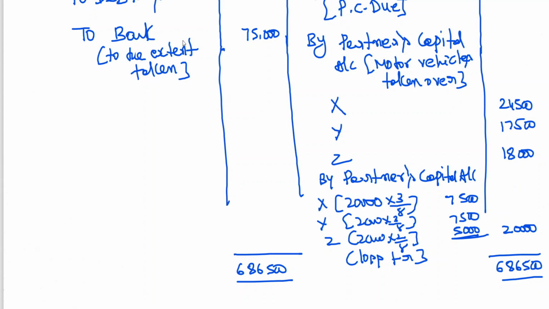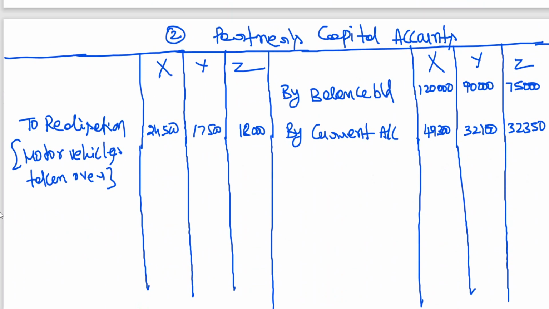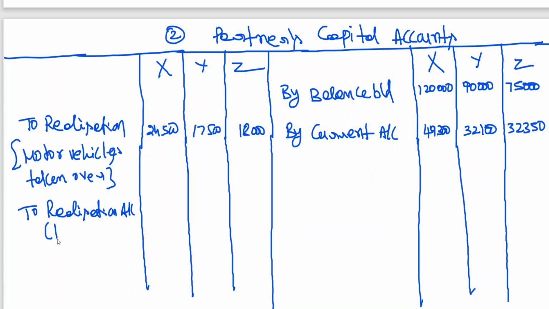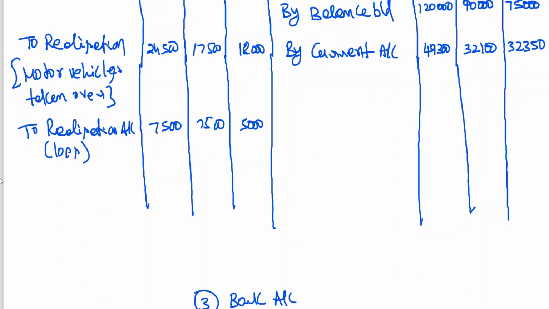Okay, so this loss is transferred to whom? Partners' capital accounts. Here I am writing to realization, loss: 7,500 to X, 7,500 to Y, 5,000 to Z. Now we got the information that 9% unsecured debentures were issued in Fairway Limited, no?